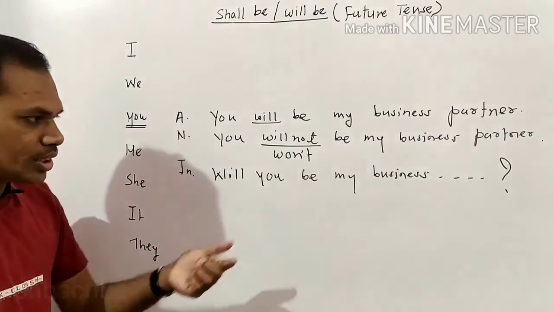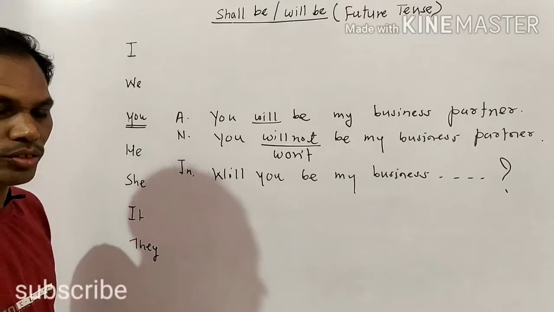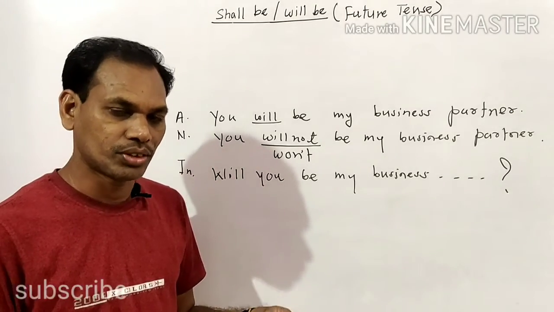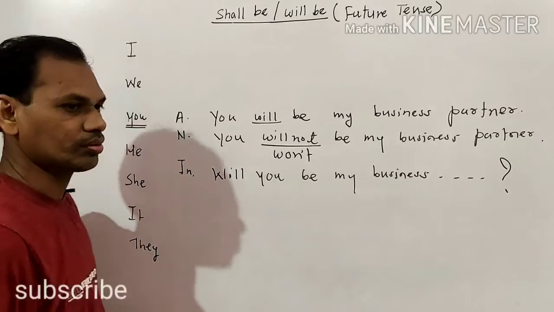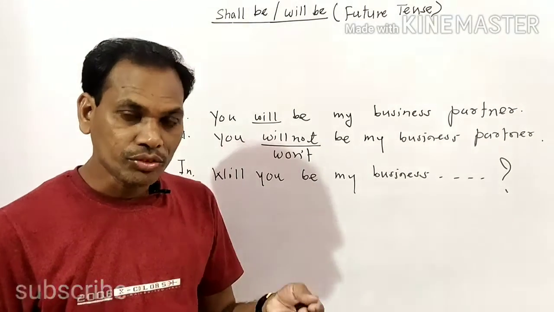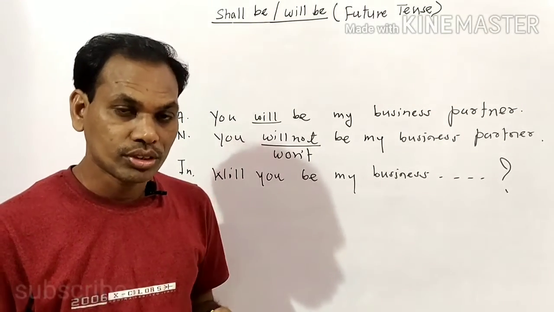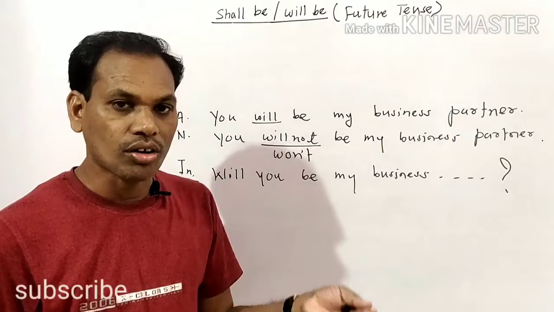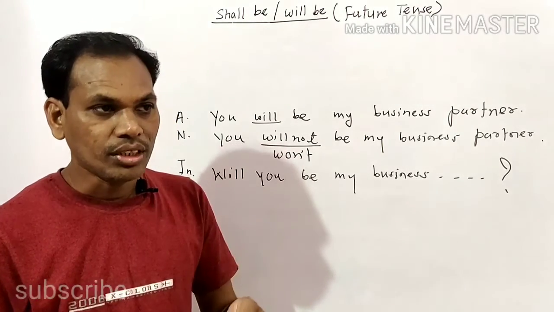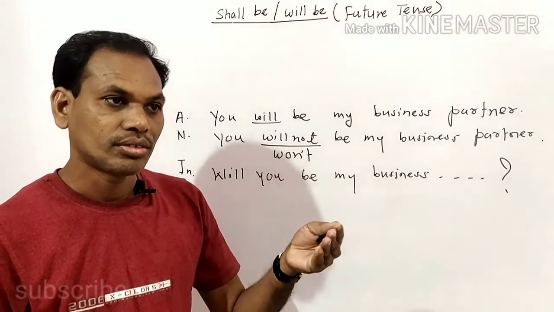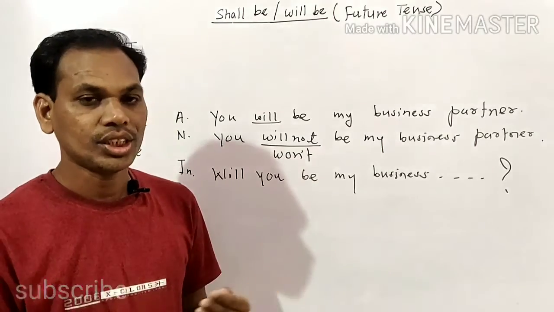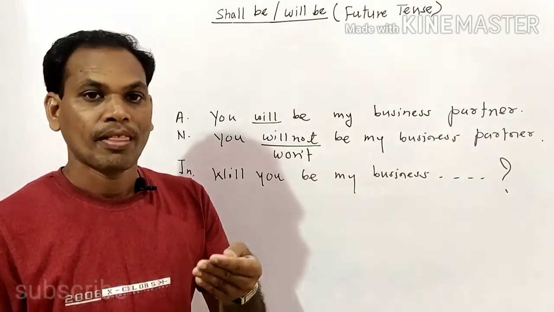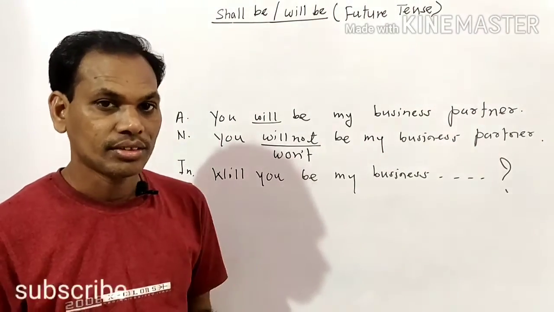Will you be my business partner in future? तू माझा बिझनेस पार्टनर भविष्यामध्ये बनशील का? So this is an interrogative question. Will you be a great supporter to me? Will you be a doctor? Will your younger brother be an engineer, etc. Will you be a king?